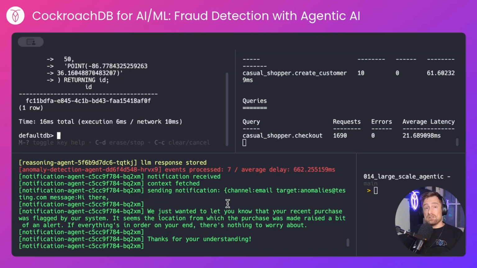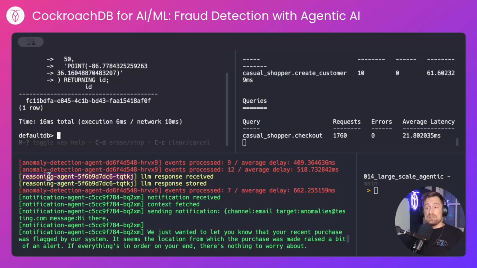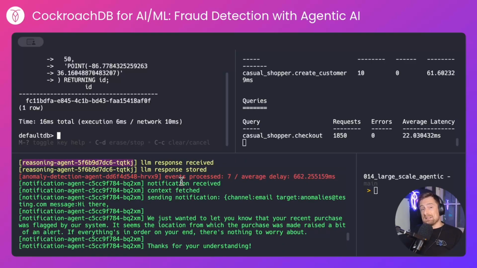So the anomaly detection, which has created the anomaly, the reasoning agent has picked up the anomaly message, has gone to the LLM, which has responded. We've written that response to the database, which has published a notification message, and the customer has been sent this.